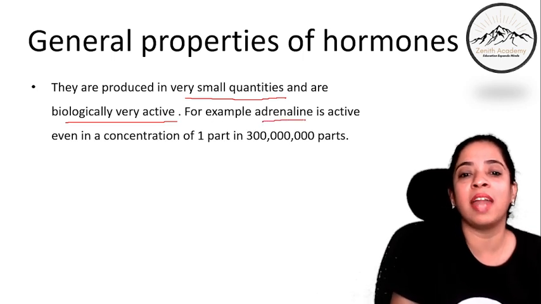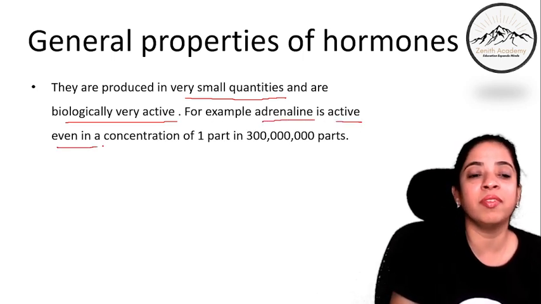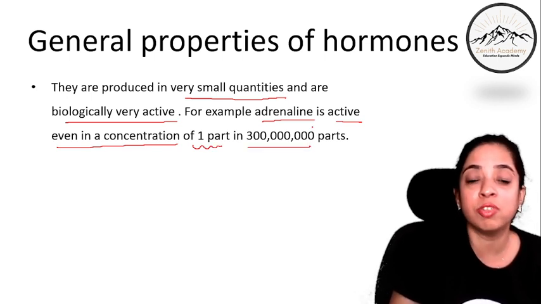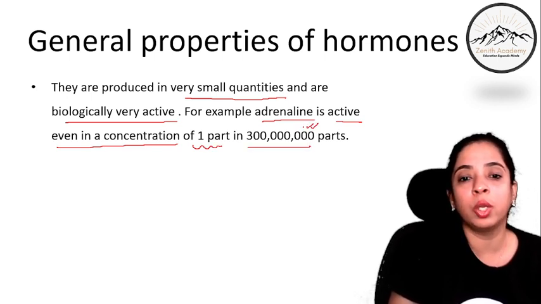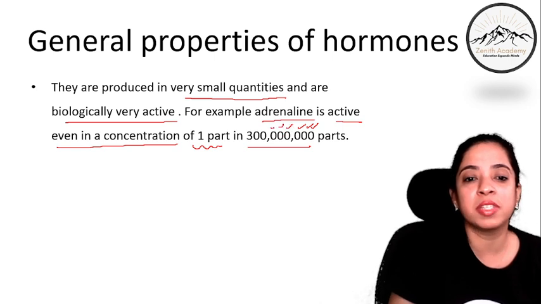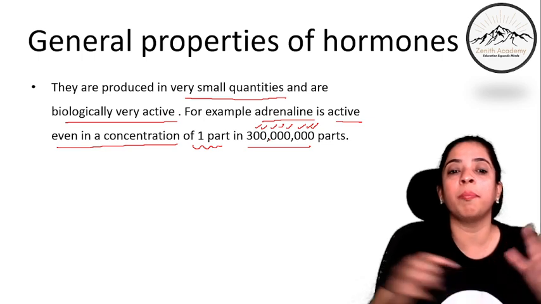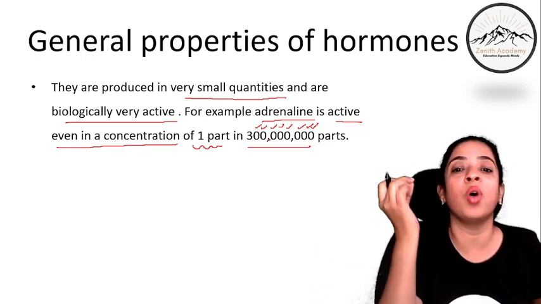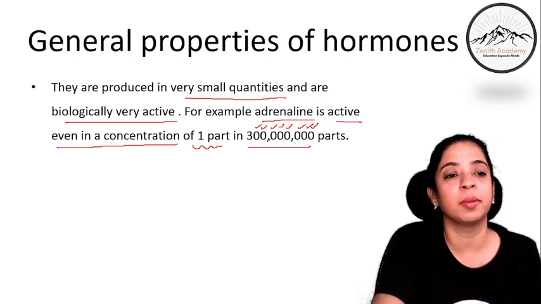For example, adrenaline is active even in a concentration of 1 part in these many parts. Can you see how many zeros are there? 1, 2, 3, 4, 5, 6, 7, 8. 3 and 8 zeros. तो इतने सारे पार्ट्स में अगर एक पार्ट एड्रेनलिन है तो भी वो एक्टिव है, राइट?